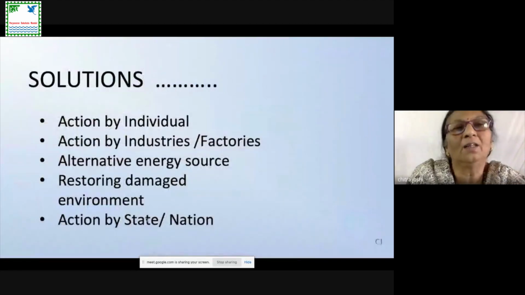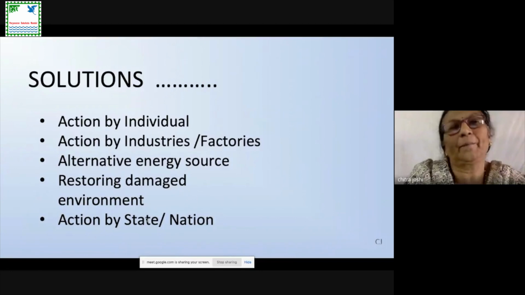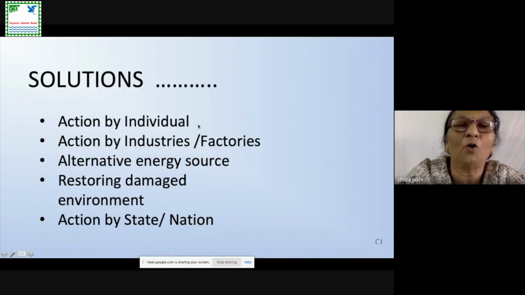Now, what are the solutions for this? How can we control this acid rain? Acid rain can be controlled by different actions. First, action by individuals: we ourselves can change a little bit.